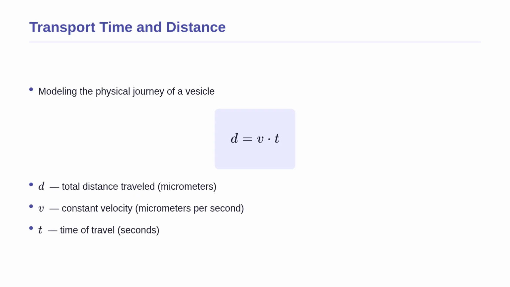Here, D is the total distance covered by the moving vesicle, measured in micrometers. The variable V is the constant velocity at which motor proteins walk along cellular tracks, and T is the total time of travel in seconds. If the distance D increases, the time T required will naturally increase. This simple equation shows how basic physics perfectly applies to the microscopic world of biology.